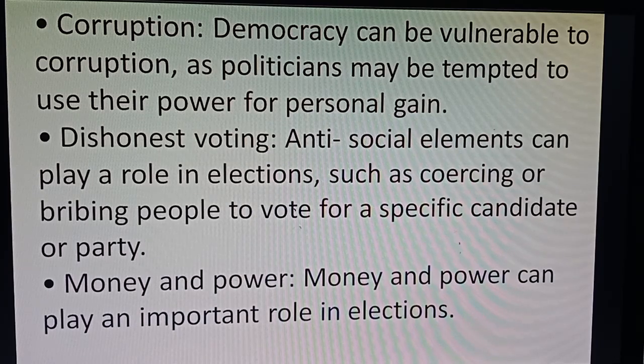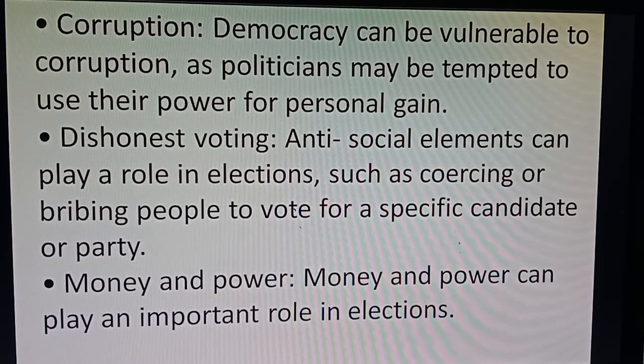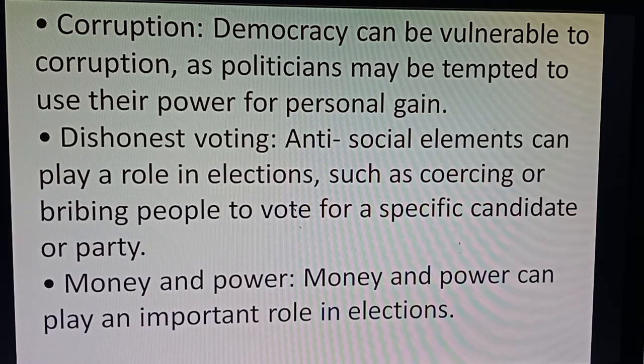Different political parties and politicians, and even anti-social elements, are sometimes hired by the political parties. Sometimes it happens, which we observe. So money and power can play an important role in elections. This is another negative, a demerit of democracy.